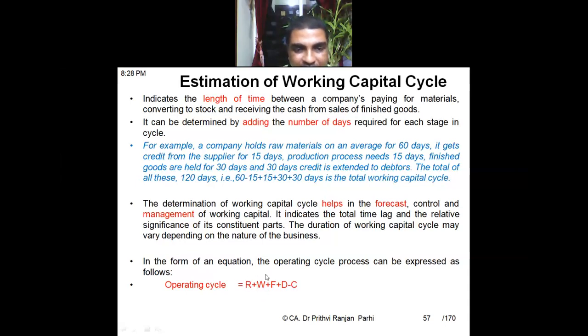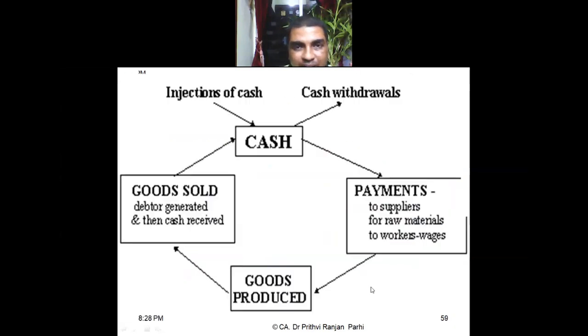W is WIP holding time. F is finished goods holding period. D is debtors collection period, minus C, creditors credit holding period. So if I use this formula, I'll be able to compute the operating cycle. Okay, we'll try to do that. We'll try to compute the operating cycle. So this chart also you try to understand.